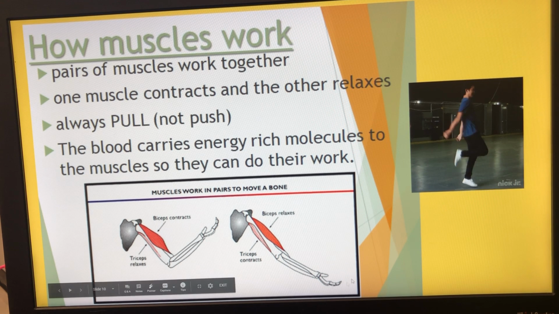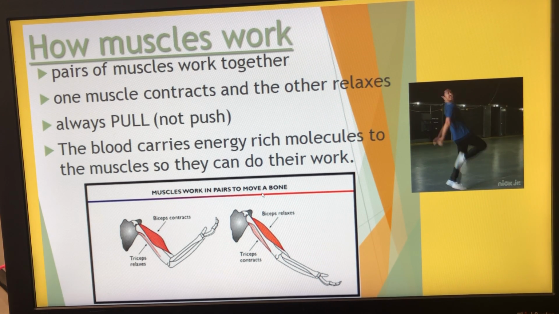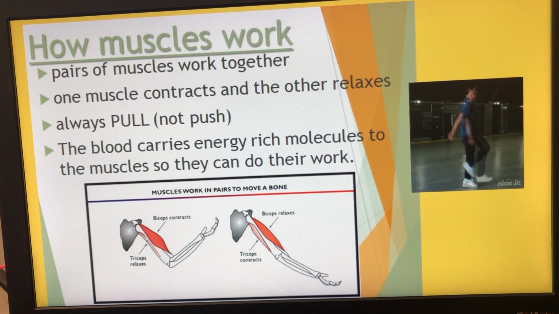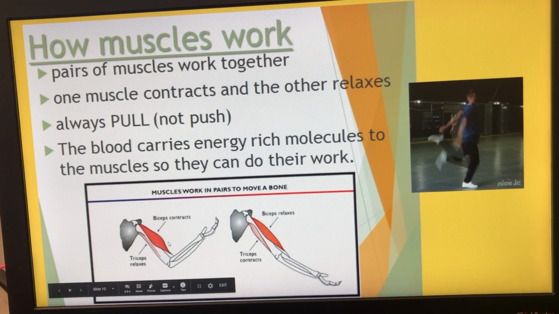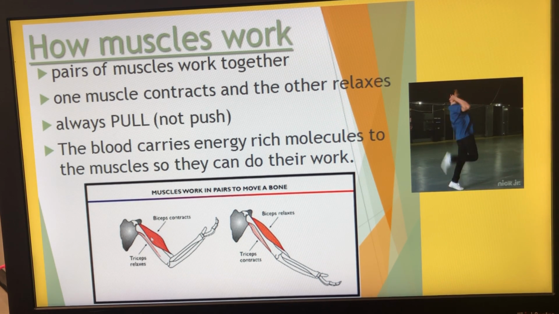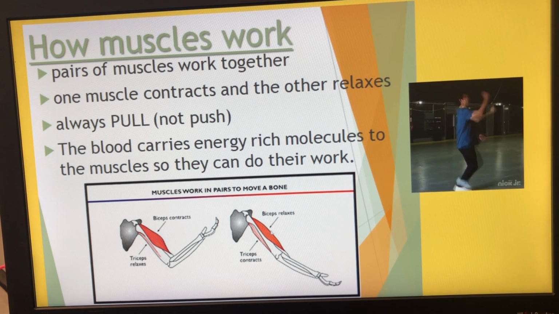I want to take a look at this image here at the bottom of this note slide. Muscles work in pairs to move a bone. So right now we're looking at the upper arm. We have our biceps on top and our triceps on bottom. When the bicep contracts, the tricep relaxes. In this picture here, just the opposite, when the tricep contracts, the bicep relaxes. Okay, so they work together to move the arm.